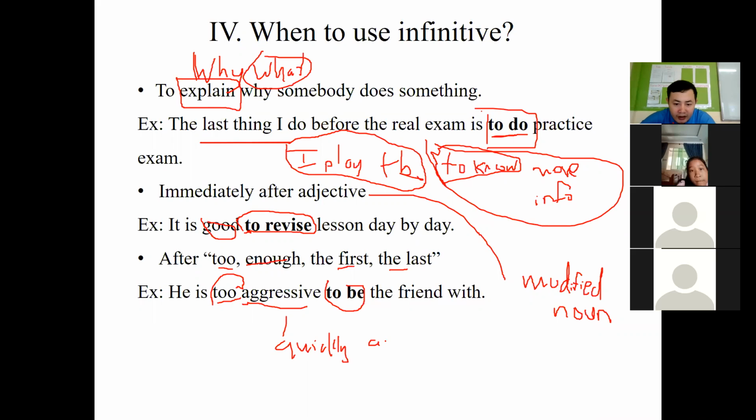To be the friend with is the to infinitive.